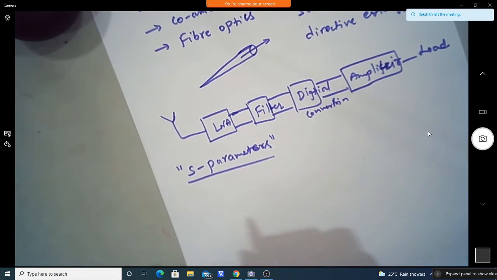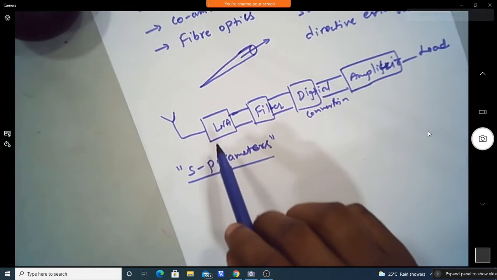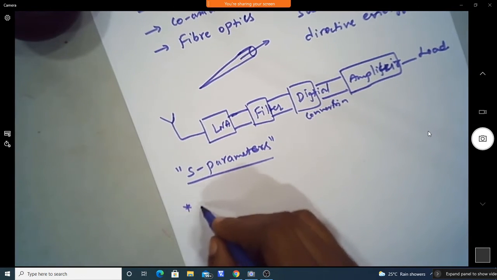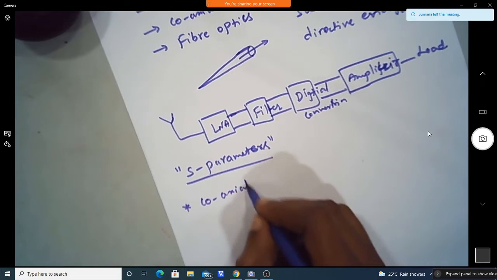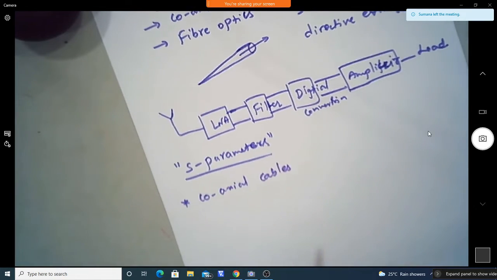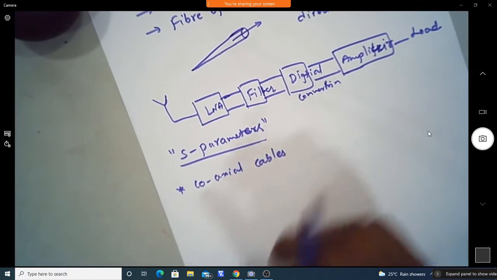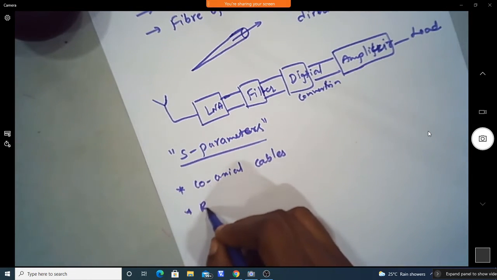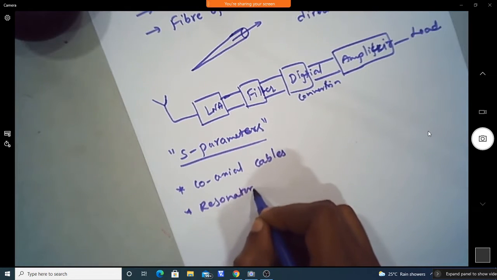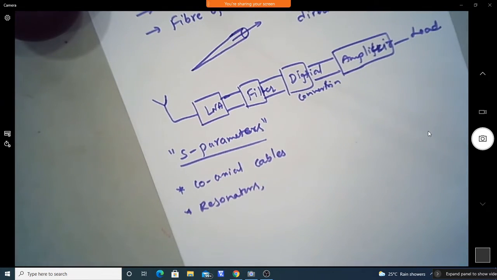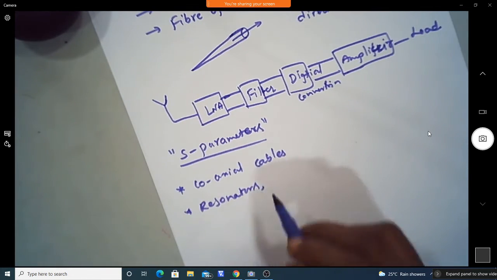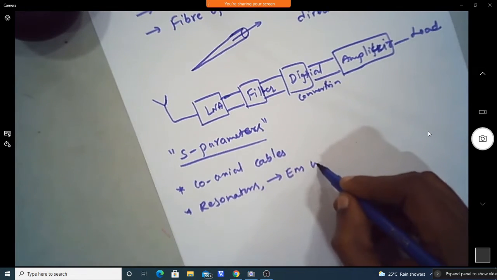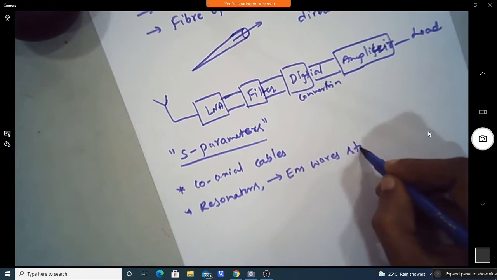Now if you see microwave components, coaxial cables are there, which are used for interconnection of devices. Resonators and filters are there, where cavity resonators are one of the important kinds, in which EM wave energy can be stored.